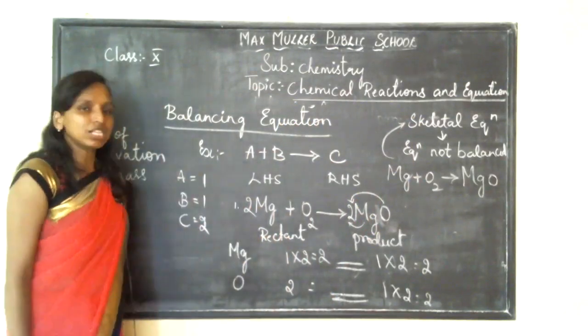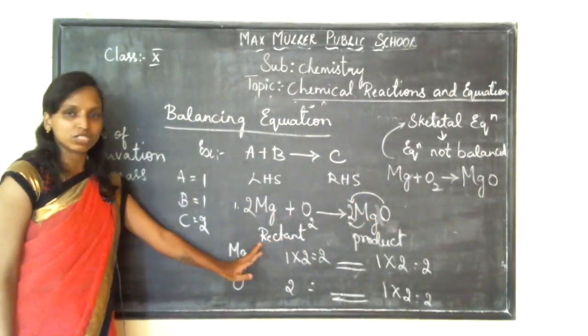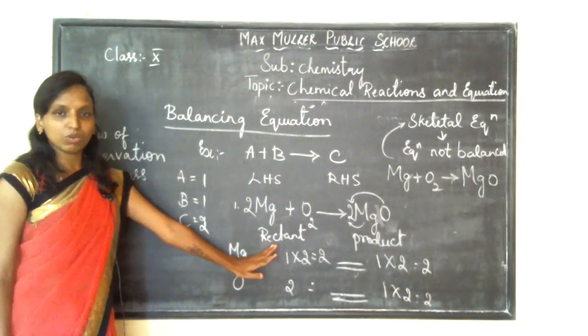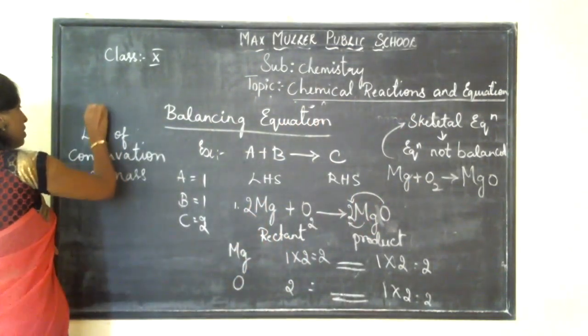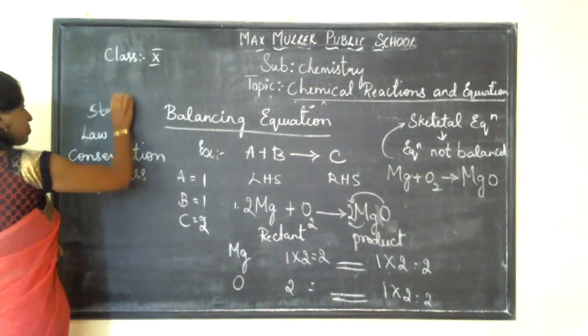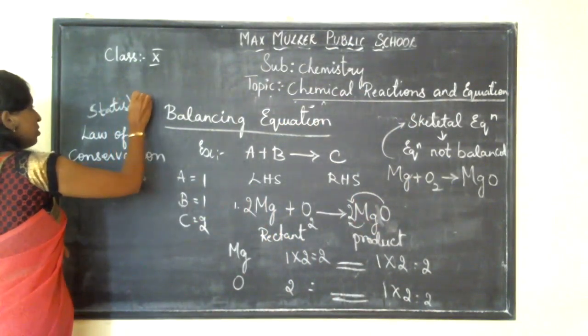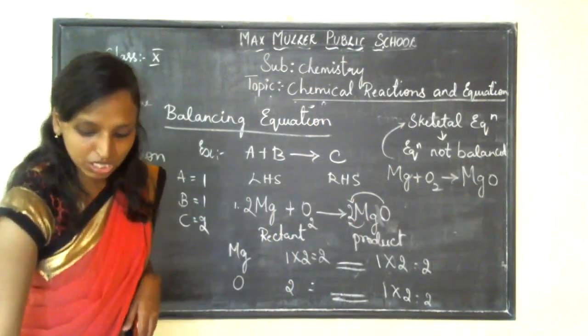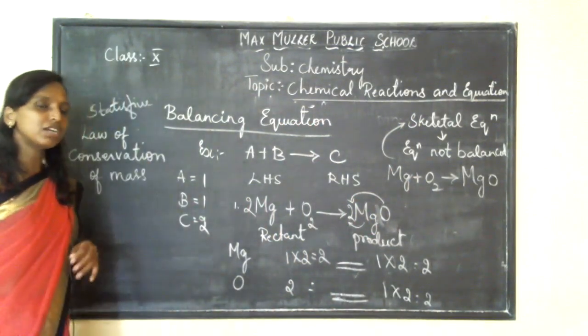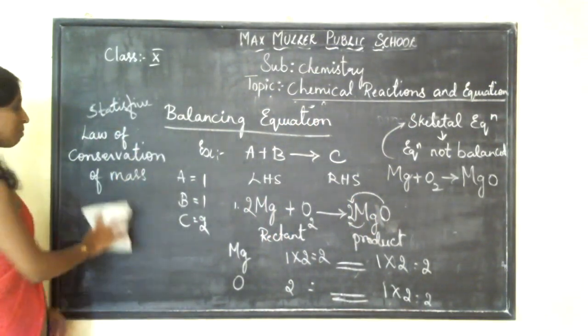As it is balanced, it is called a balanced chemical equation. Why it should be balanced is to satisfy your law of conservation of mass.